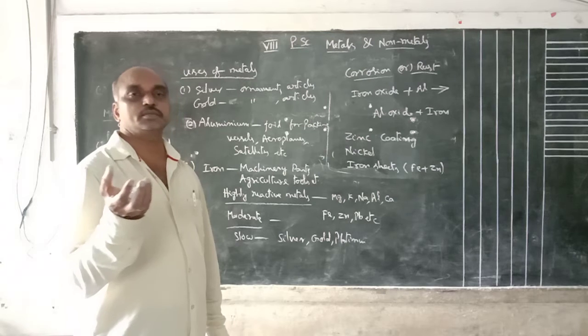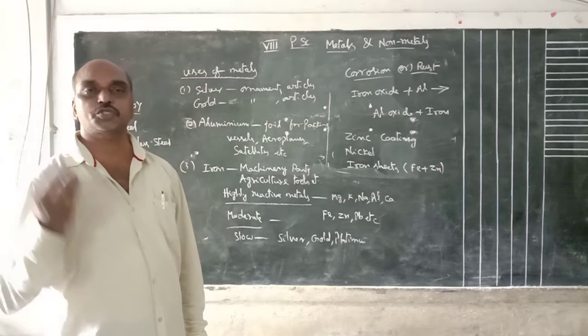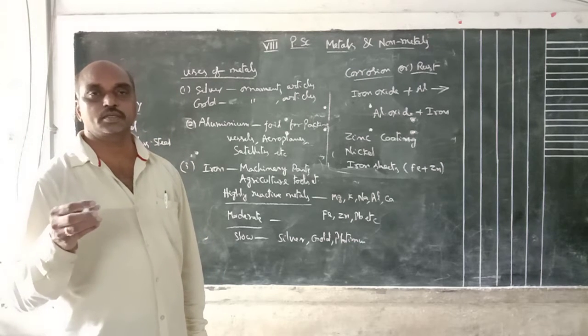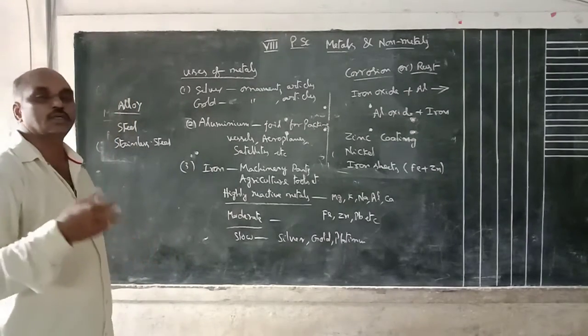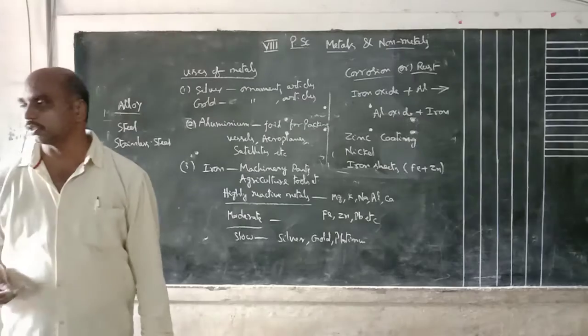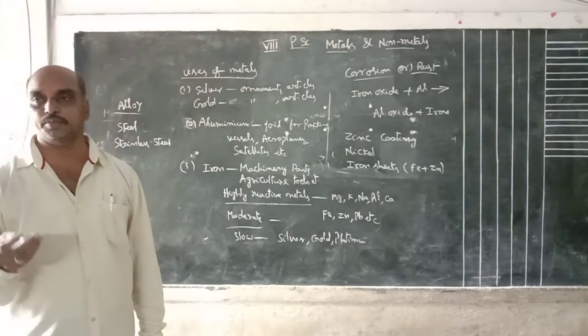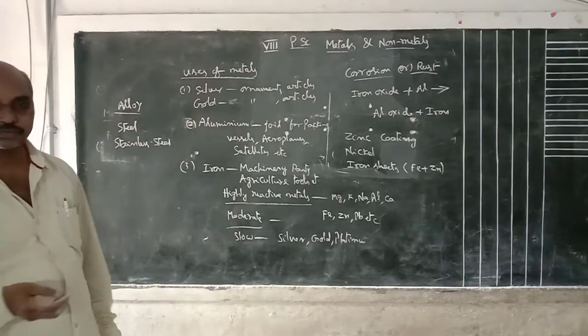Addition of carbon means they become strong. By adding that zinc, they form a layer and prevent corrosion. Stainless steel means adding another one, then only it is stainless steel. That means for shining purposes, nickel or this.